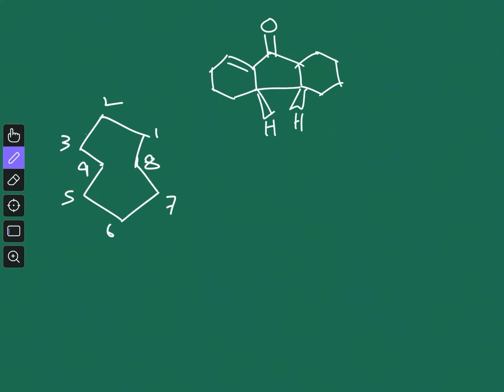Let's say you have one double bond over here, another double bond over here. Now if you treat this with BuLi, BuLi can take a proton either from here or from here, and both will result in the same carbanion, right?